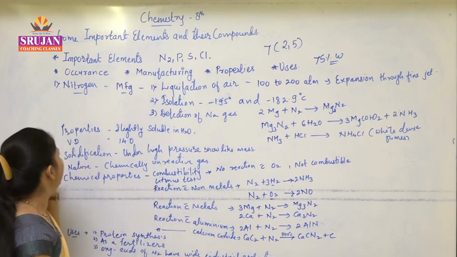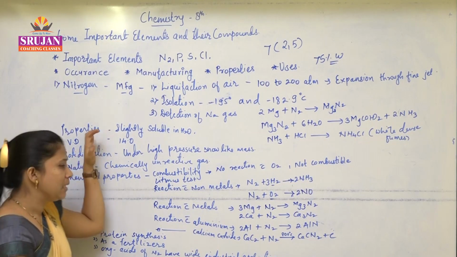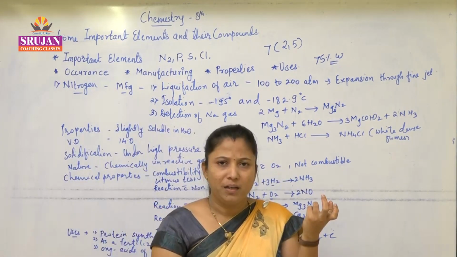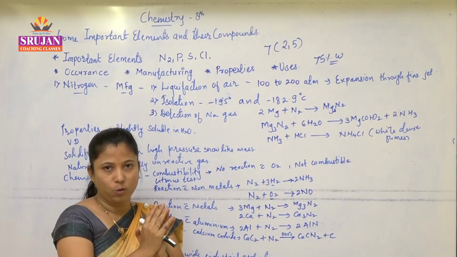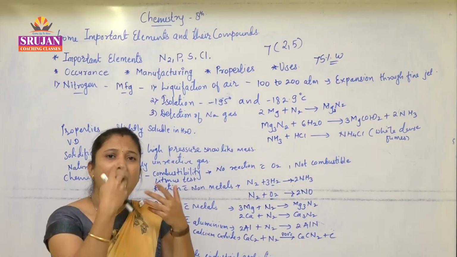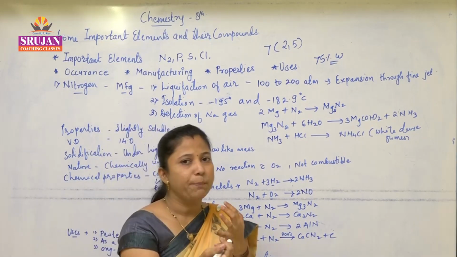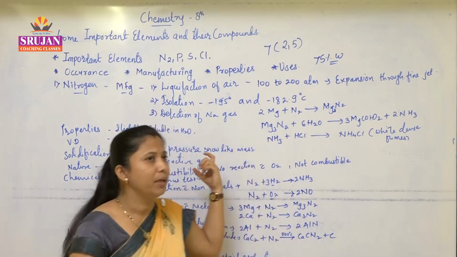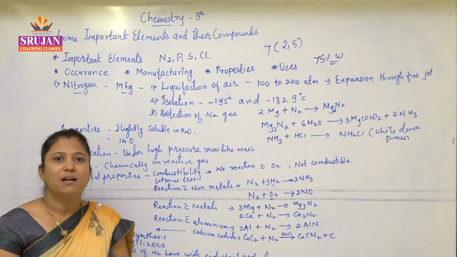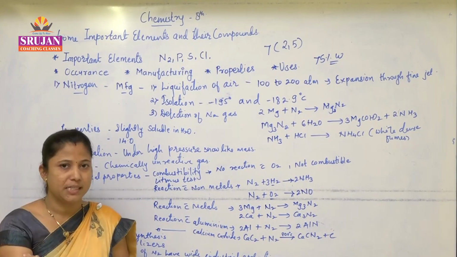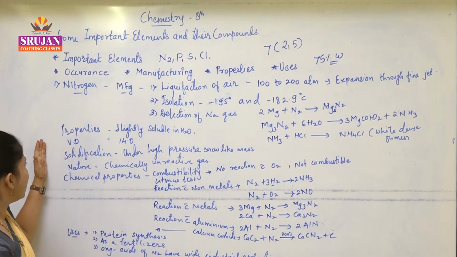Okay friends, now next we'll study properties. Whenever we are discussing properties, that means how it is. Maybe it's the physical aspect, maybe it's the chemical aspect. Physical aspect means what its color is. It is a colorless gas. Okay, it is in a gaseous state. That is its physical properties, right?